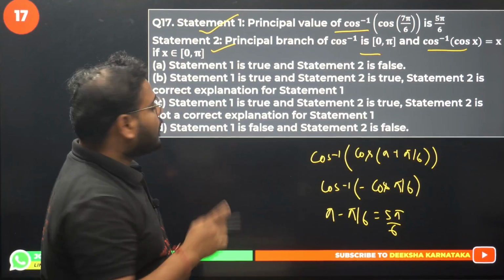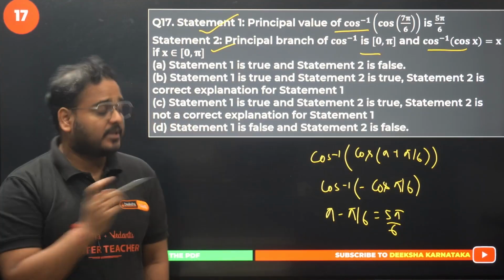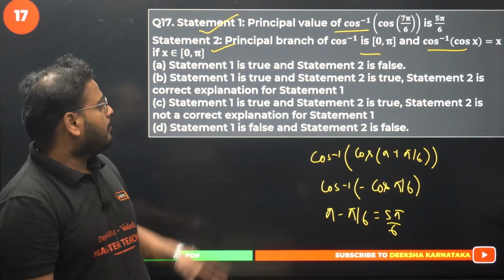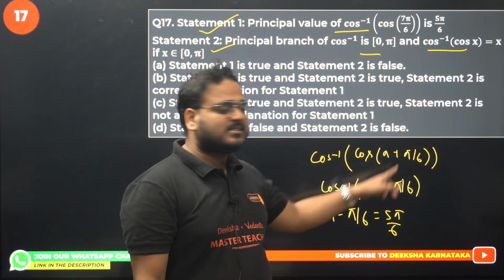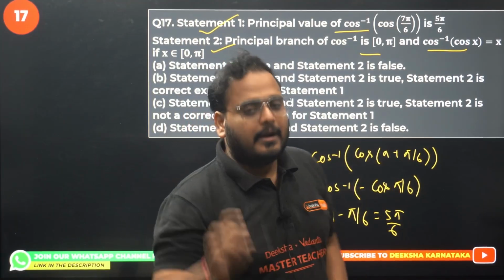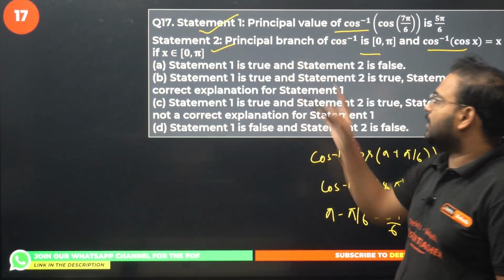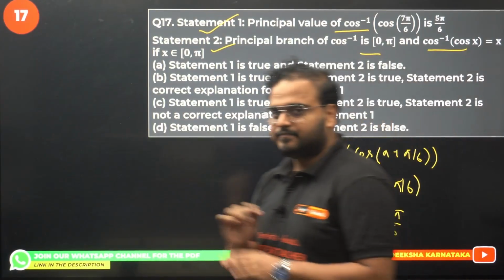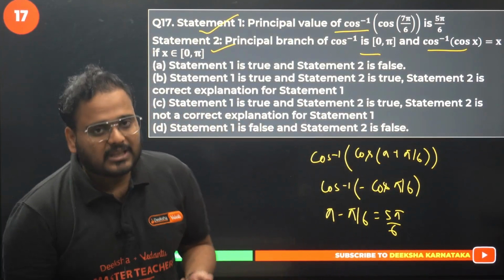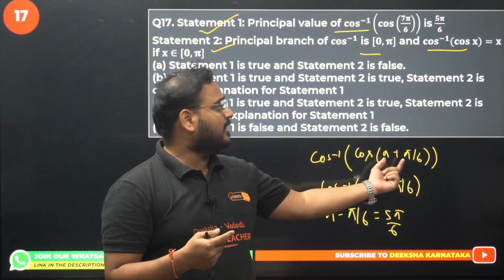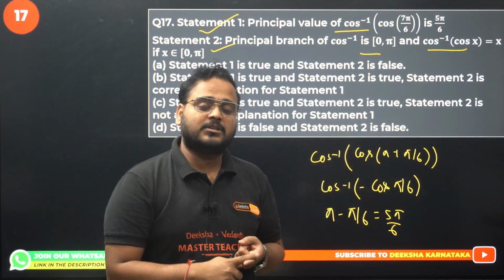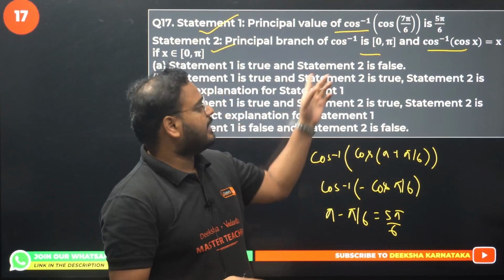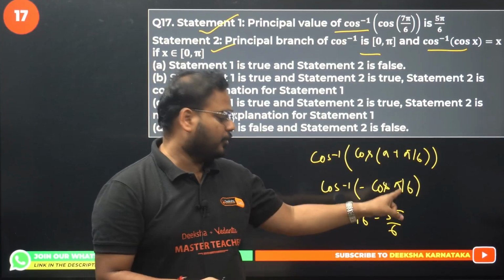But does statement 2 explain statement 1? No, because they didn't tell us how we get this adjustment made. Did they tell you in statement number 2 how to make this quadrant rule change? They have not said that. For all the values of the angle which are not lying in the principal value branch, they have not explained how to make that happen, what I've done over here.